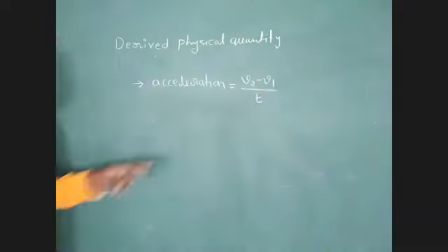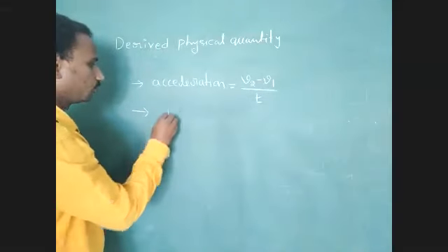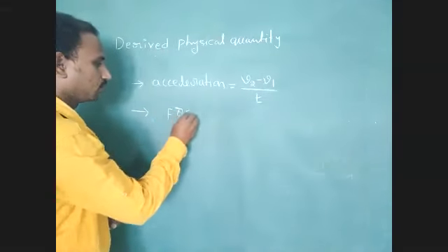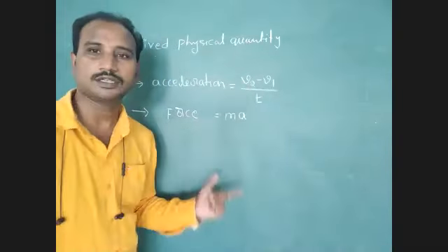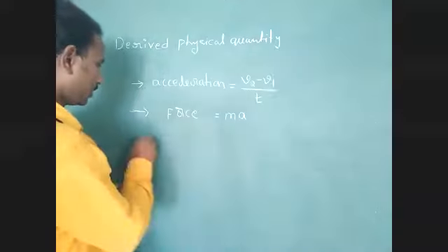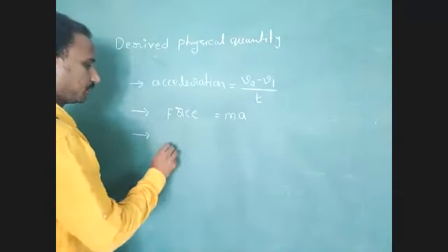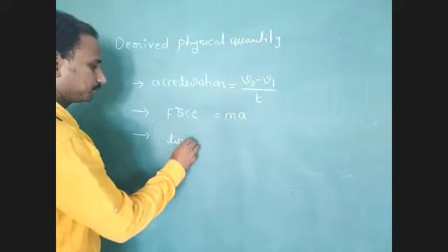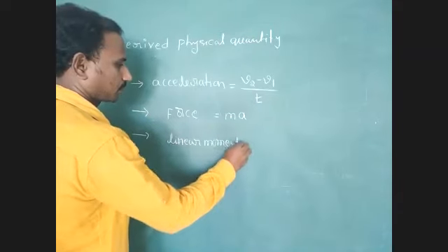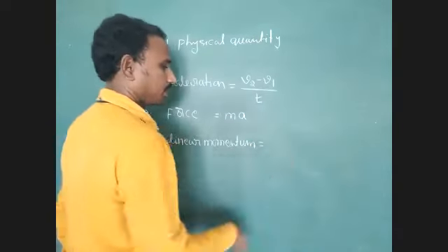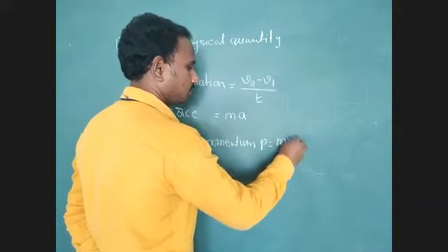Acceleration equals V2 minus V1 divided by time. Next one, force. Force equals mass into acceleration. The next one, linear momentum: P equals mass into velocity.